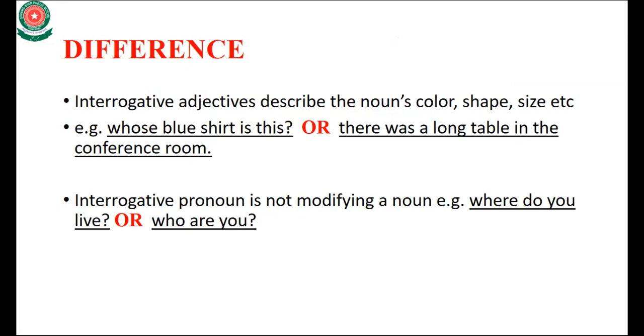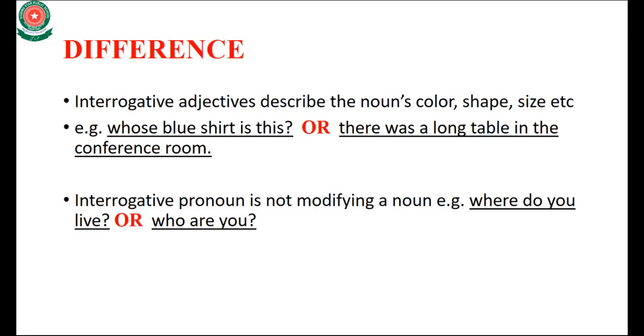Interrogative adjectives describe the noun: color, shape, size. Okay, interrogative pronoun. First of all, I will tell you the difference between the interrogative adjective and the interrogative pronoun. The main difference is that the interrogative adjective describes the noun, or you can say the interrogative adjective modifies a noun. And the interrogative pronoun does not modify a noun. This is the main difference between the interrogative adjective and interrogative pronoun.